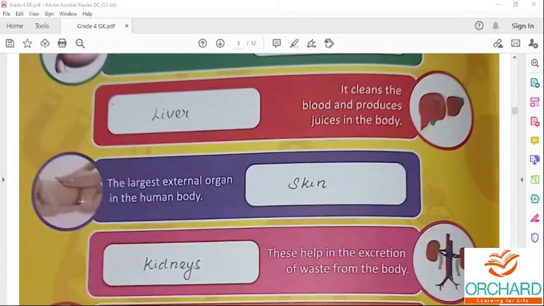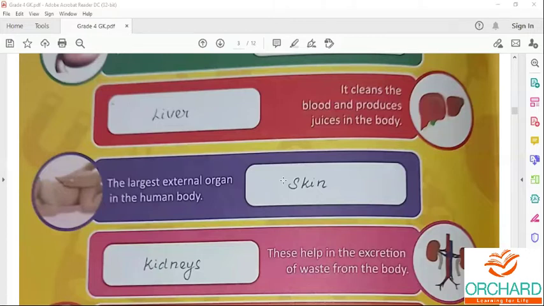Fourth one, the largest external organ in the human body. The largest external organ in the human body is the skin. It is the largest organ of the body with a total area of about 20 square feet. Our skin regulates the body temperature.